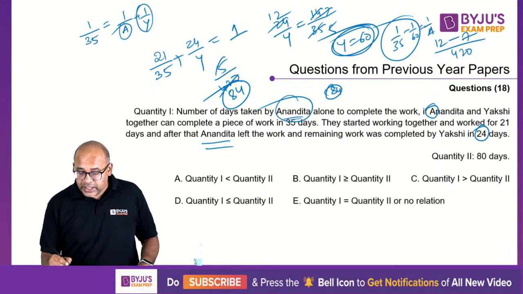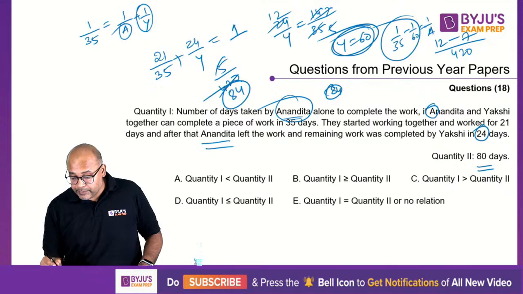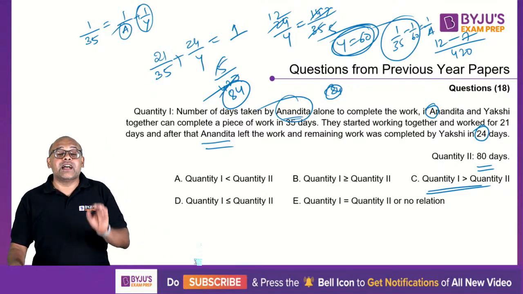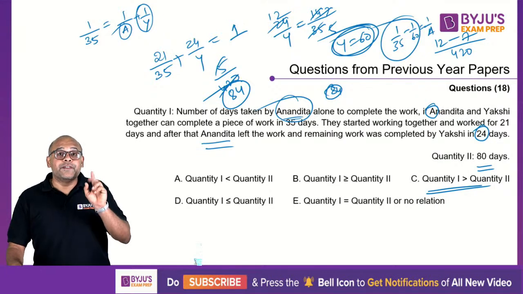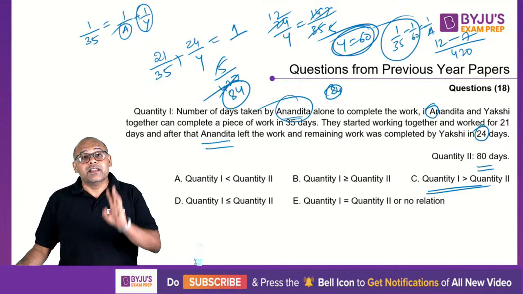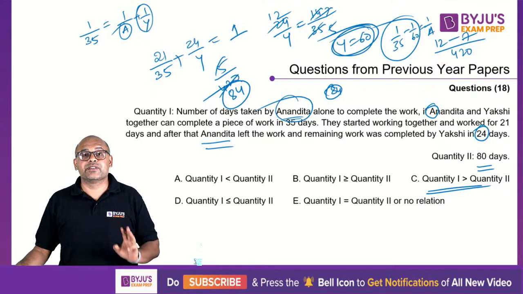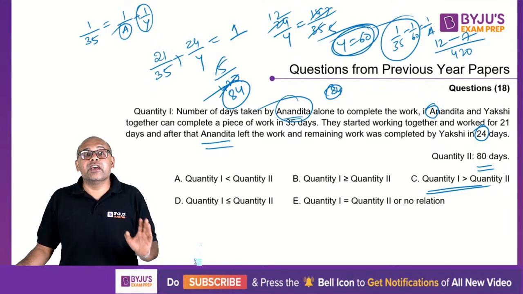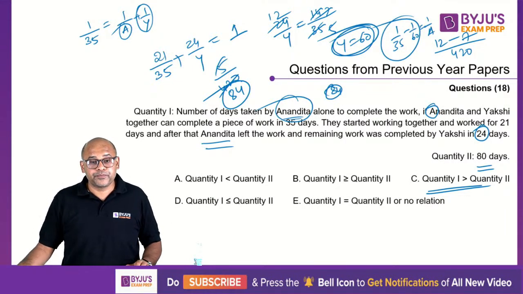If I get A as 84, 84 and 80, what is the comparison? 1 is greater than 2. So be very careful, guys. That is a problem in MHCT. Firstly, they'll give you easy questions. Secondly, the time is less. Thirdly, they are traps. They are traps all over the place. Navigate carefully. Okay?